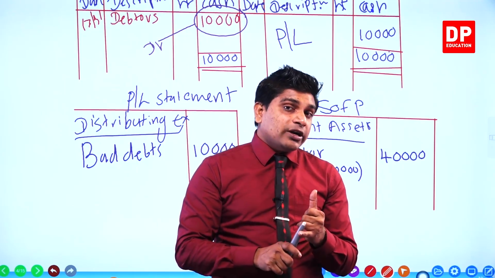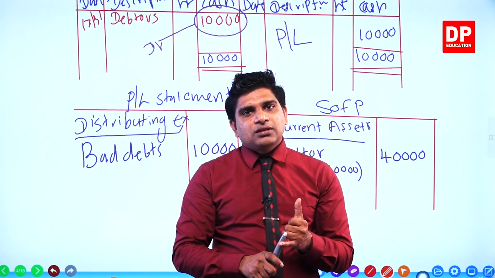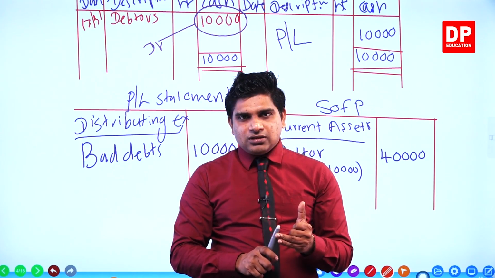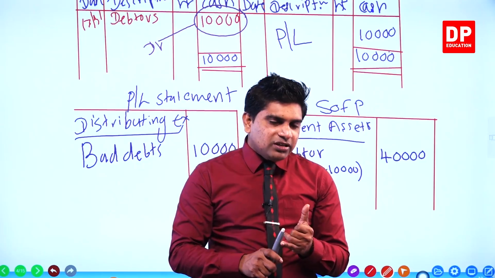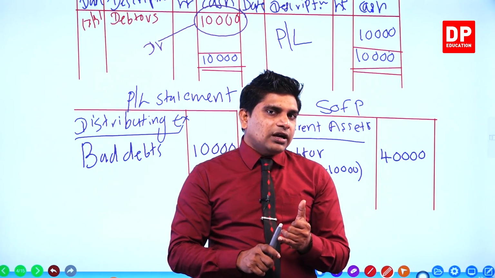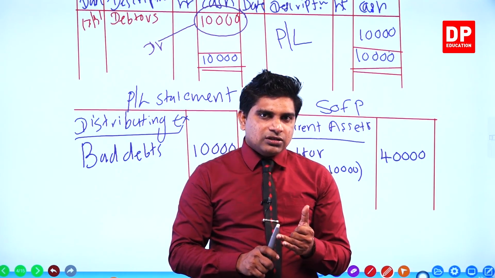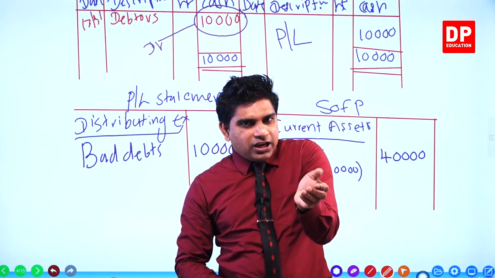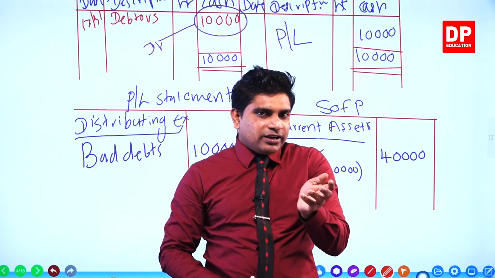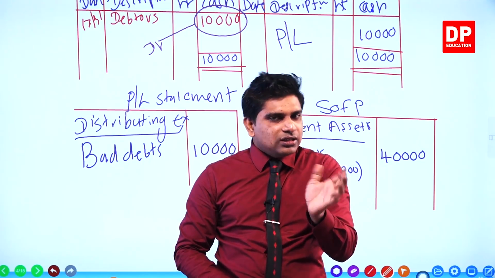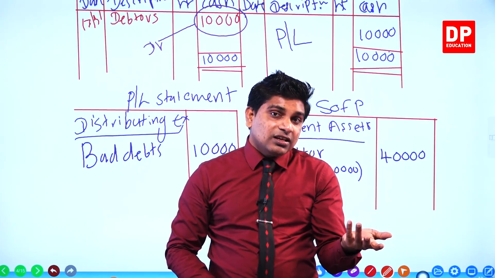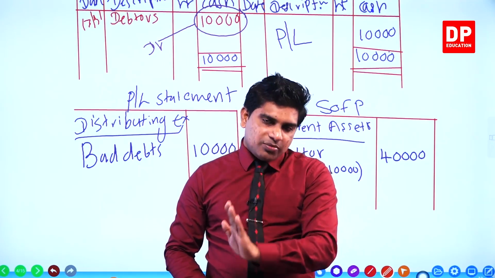Bad debts account debit, debtors account credit. Debtor balance we write in the debit side. To remove the bad debts portion, we enter that entry to the debtors account credit side, and bad debts account debit side.